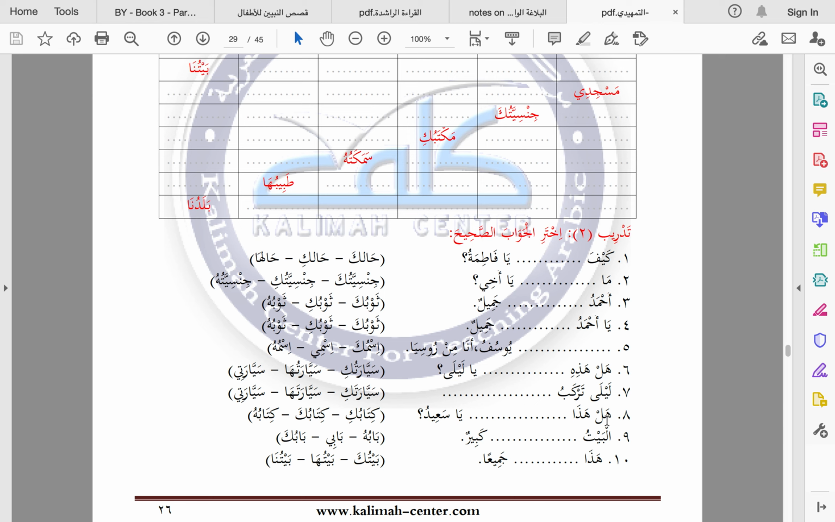Okay. So it says هل هذا something يا سعيد. So he's talking directly to him because of the ya. So will it be كتابك or كتابه? So it says البيت. So he's talking, I think, third person now. So would it be babuhu, babi, or babuka? Because now we're just talking about a house. It's not talking about my house or your house. So which one would it be? And it says هذا. جميعًا means like all of ours or collectively. Would it be بيتك, بيتها, or بيتنا? So I'll give you a few minutes to fill in these as well, inshallah.